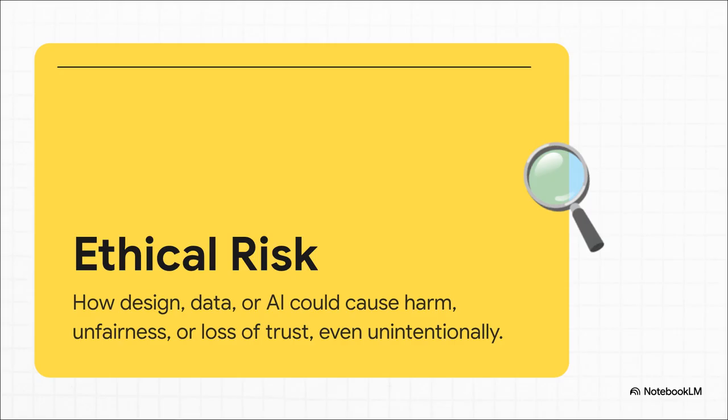And here's the real kicker. This absolutely includes unintentional harm. You don't have to be trying to cause a problem to actually cause one. I mean, if an AI model is trained mostly on urban data, it's probably going to give terrible guidance to rural residents. That is an ethical risk, whether the engineers meant for it to happen or not.